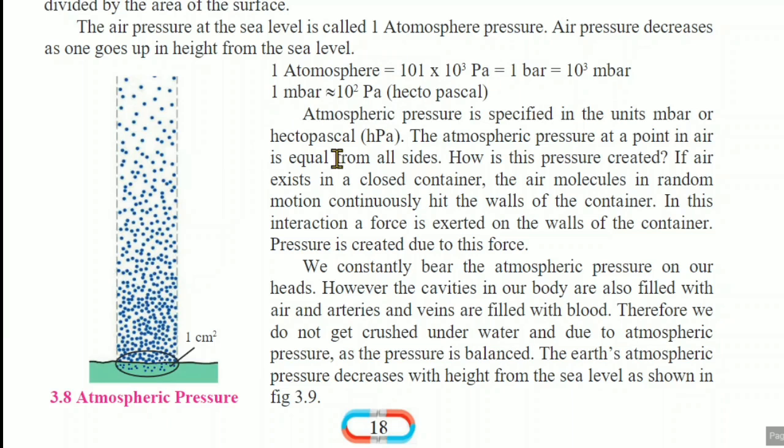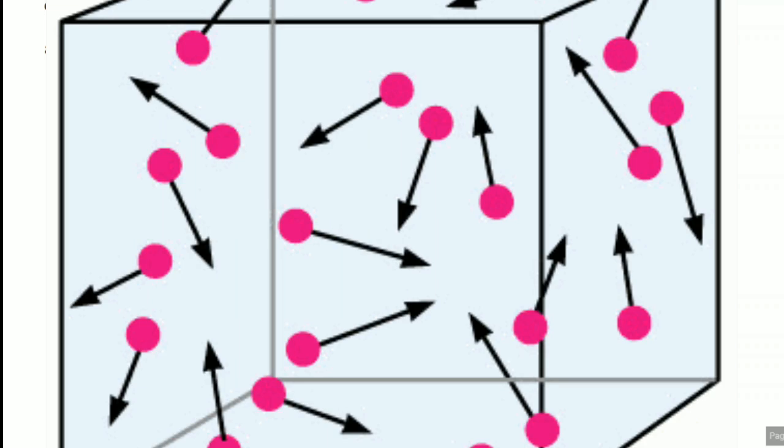Here, atmospheric pressure has a specific unit which is called the millibar or the hectopascal. The atmospheric pressure at a point in air is equal from all sides. How is this pressure created? If air exists in a closed container, the air molecules in random motion continuously hit the walls of the container.